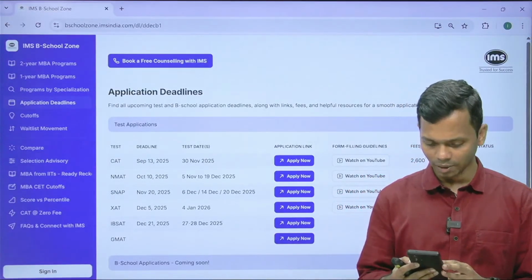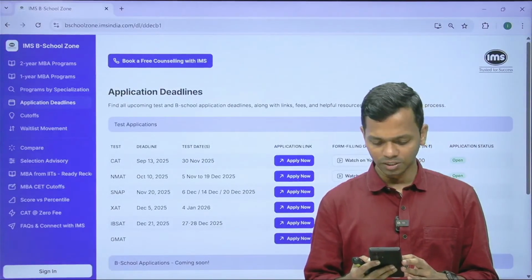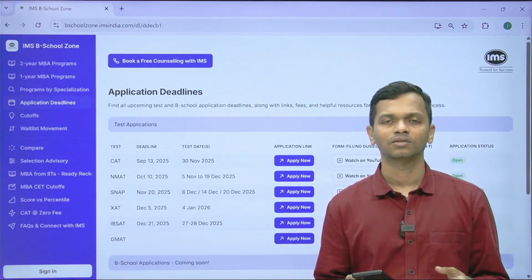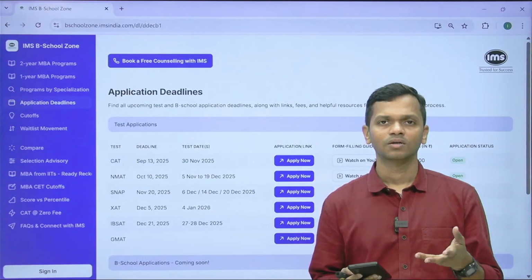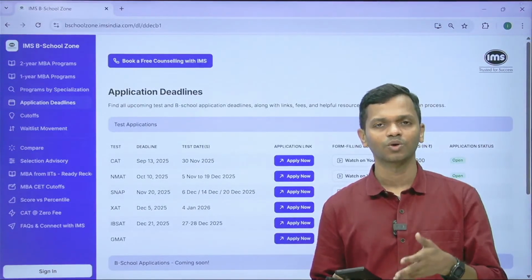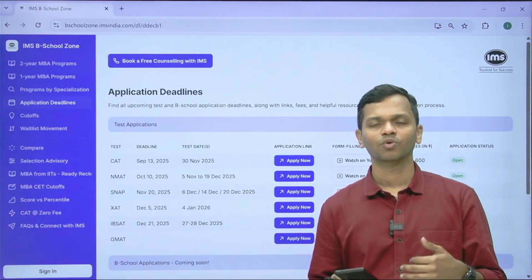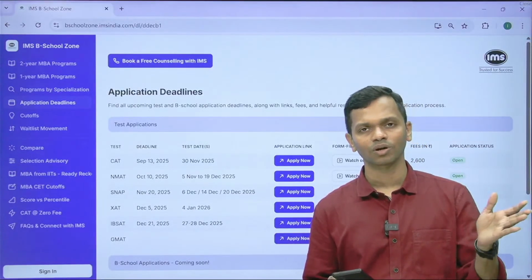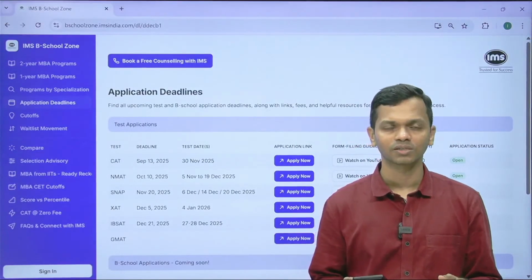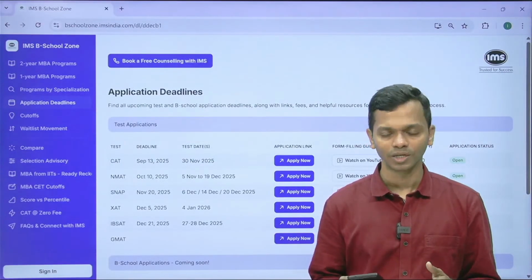I have a backlog in SEM 2. How will I calculate cumulative percentage? Whatever mark sheets are available, right? You use these mark sheets. It may happen that in some cases you will have to take that subject in the next semester, and then you clear that subject, so now you have a new mark sheet. So you will use that new mark sheet. If you have not cleared a few subjects, then whatever you have attempted and cleared, you can use those subjects. The ones that you're yet to clear, you remove from both numerator and denominator.